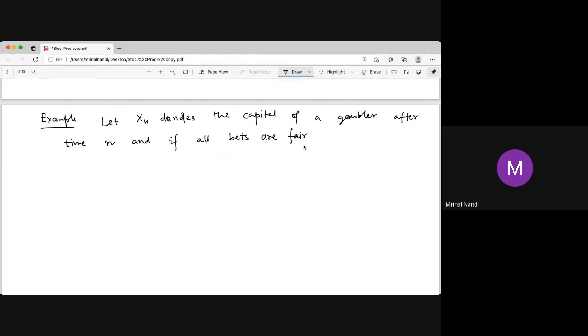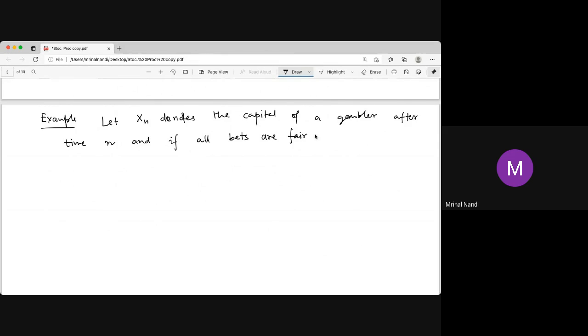If you choose one digit from 0 to 9 and win, you get 9 rupees, and if you lose, you pay 1. So your winning probability is 1/10: 9 times 1/10 plus minus 1 times 9/10 gives 0. So this is called a fair game.